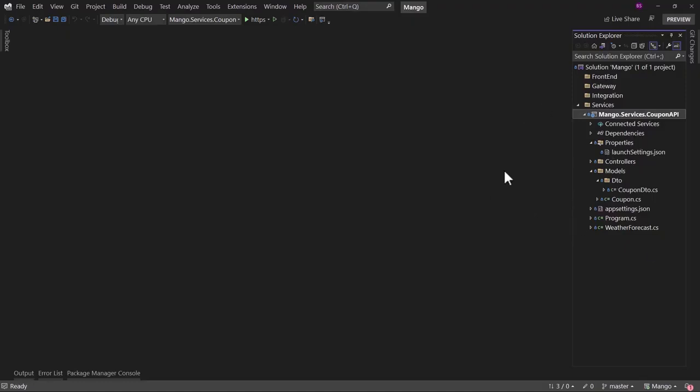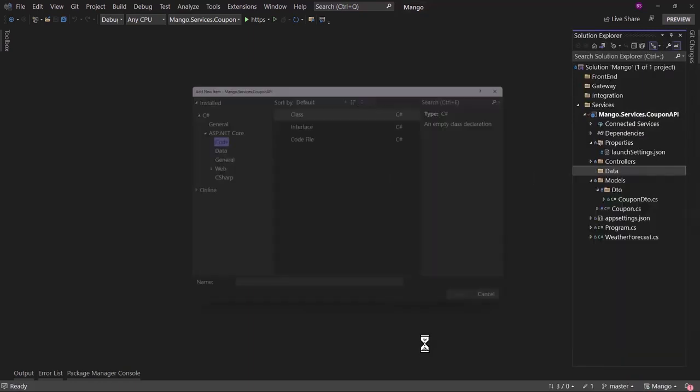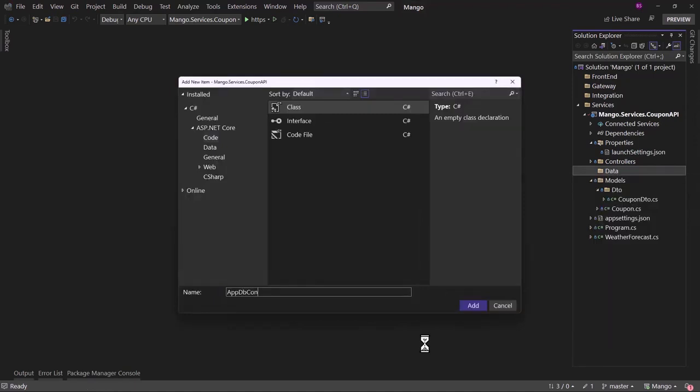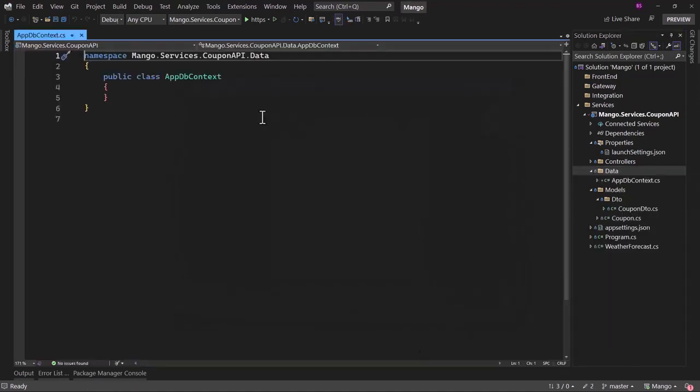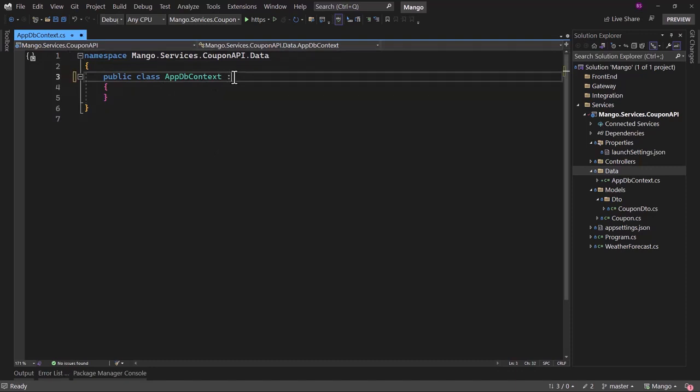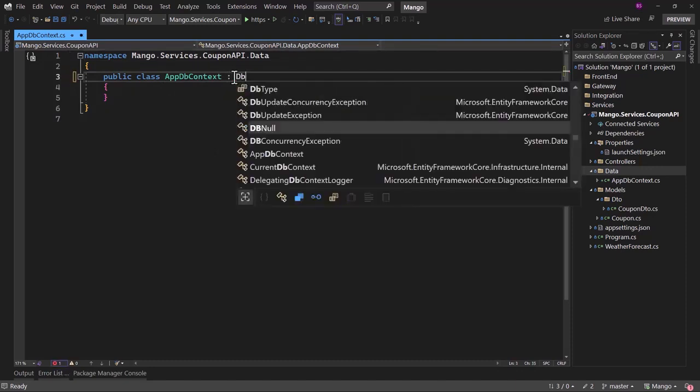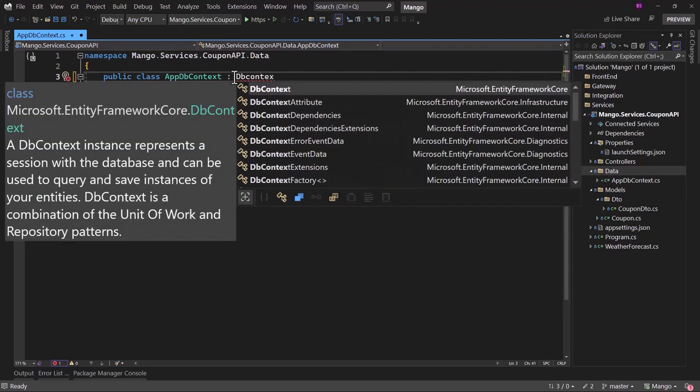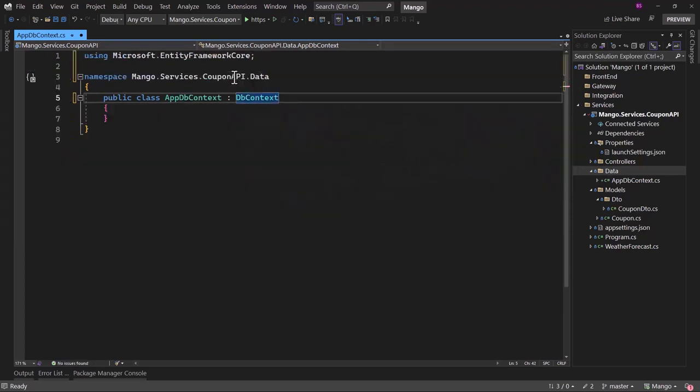We need to create a database using Entity Framework Core. We have already added the NuGet packages for that, so all we have to do is add something called a DbContext. I will right click on the project here, add a folder for data, and in that data folder, I will create a class file, call that AppDbContext, or sometimes I like to call that ApplicationDbContext. When we have to configure Entity Framework Core in our project, this class must implement the DbContext class that is inside Microsoft.EntityFrameworkCore.